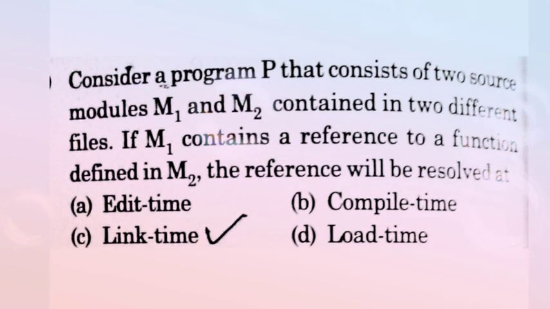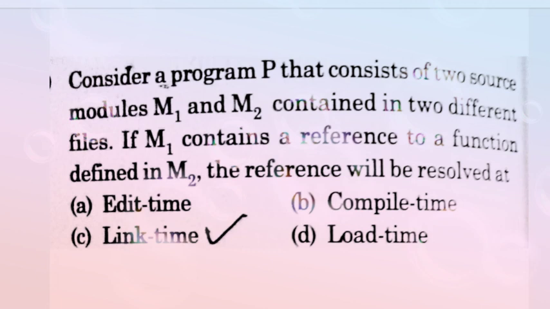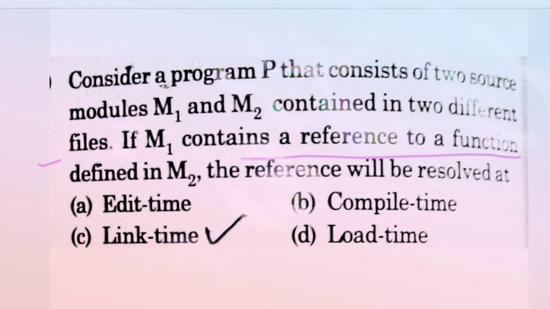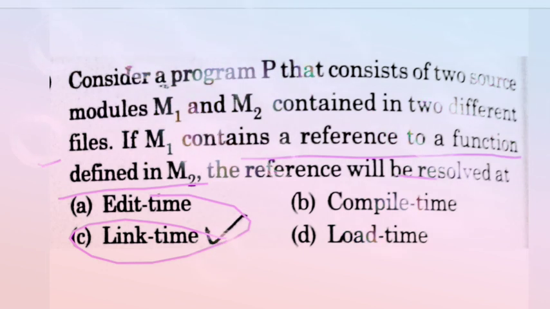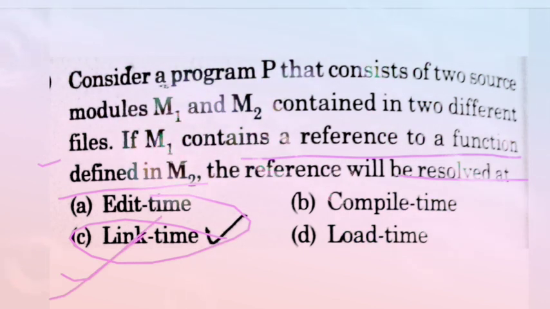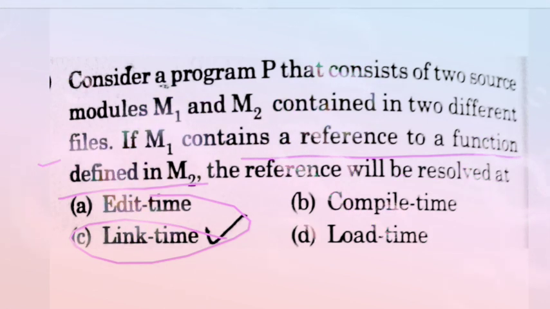Consider a program P that consists of two source modules M1 and M2 contained in two different files. If M1 contains a reference to a function defined in M2, the reference will be resolved at. So it is a very easy question. Why? Because we know that M1 and M2 are two different files. M1 contains the reference to the function defined in M2. So we easily say that it is resolved at link time. Okay, so option C is your correct answer. Now come to the next question.